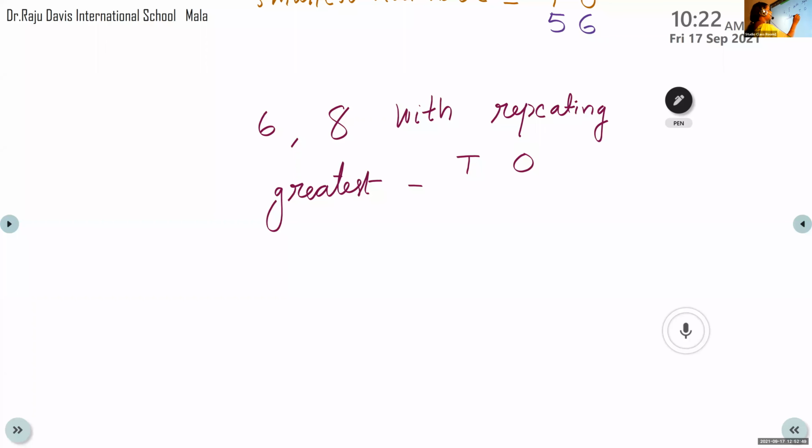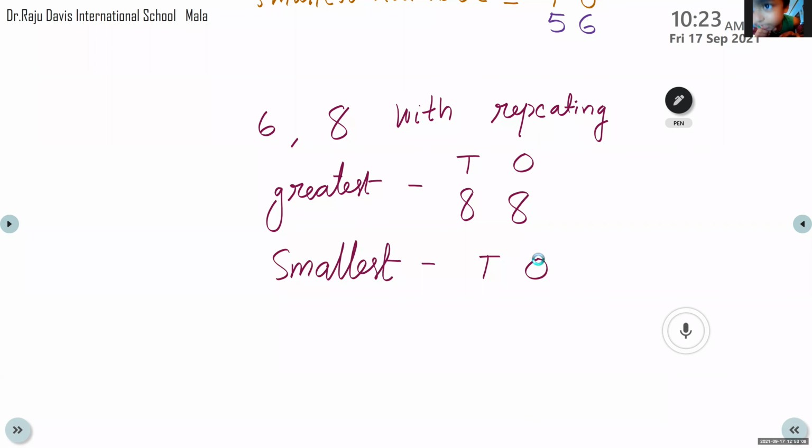So that 8 we will write in the tens space and the ones space. 8 tens and 8 ones, 88. Now let us see the smallest number. In tens and ones, write the smaller digit, 6. Both places we write 6, so the answer is 66.